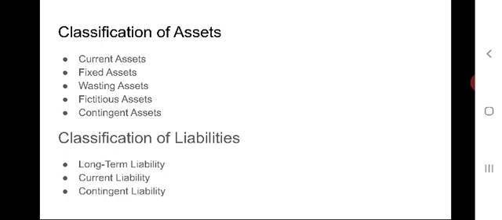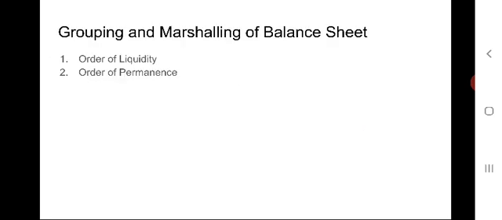For example, arrears of dividends on cumulative preference shares, bills of exchange discounted, suit for damages against the company, etc. So, these are the types of liabilities.